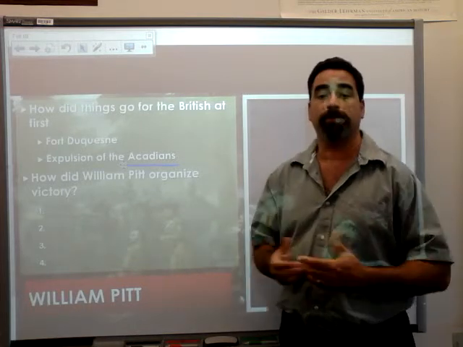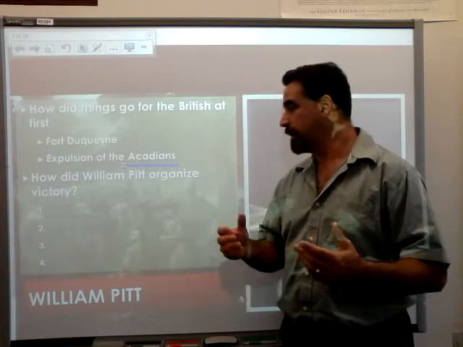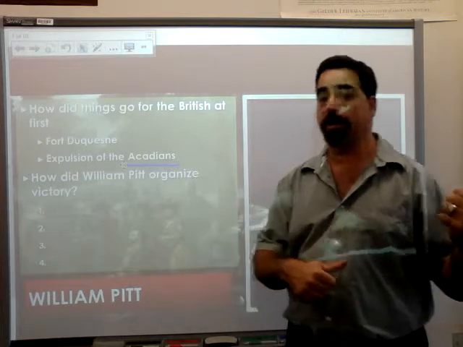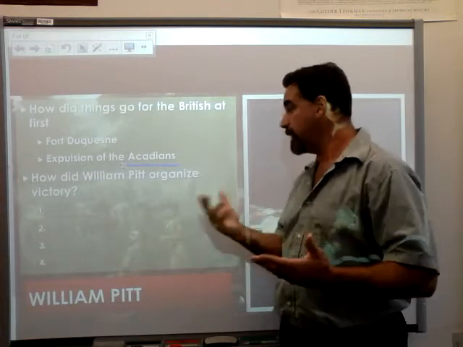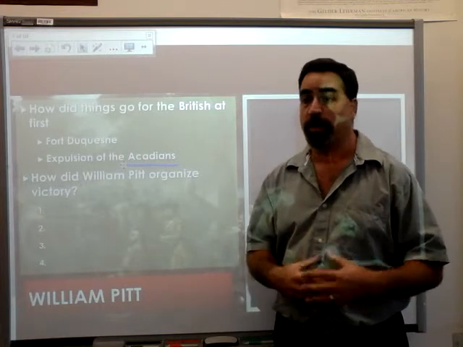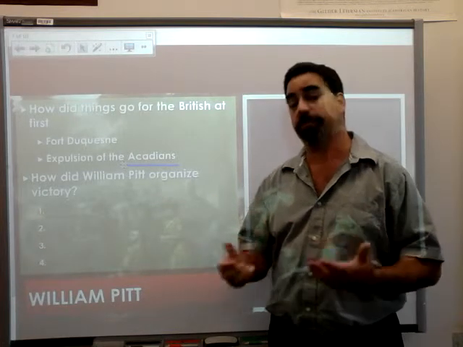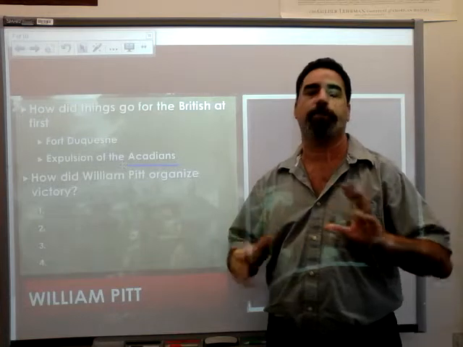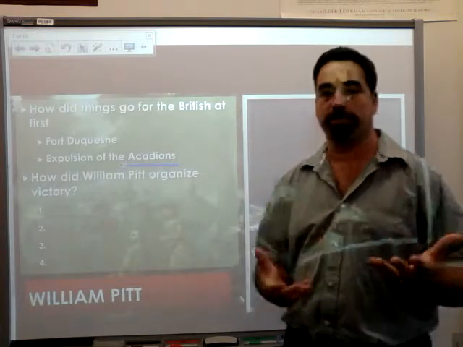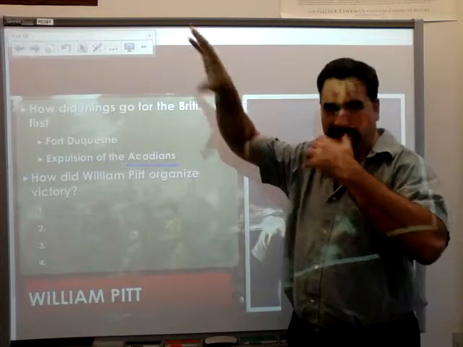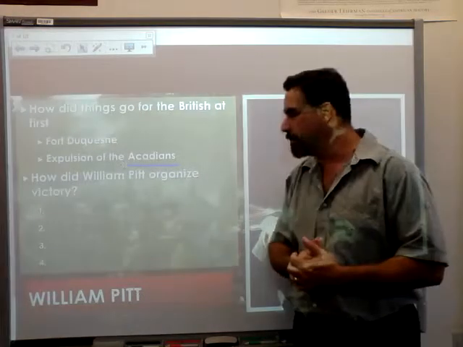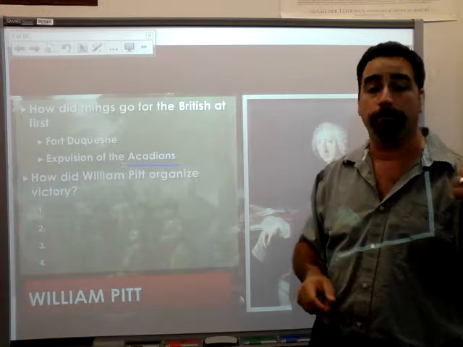And of course, when the time came to fight the French, the British said, "Hey, you're part of the British Empire. You're going to have to help us fight." And the Acadians were French people, French-speaking and French-identifying people, and they said, "We're not going to do that. We're not going to take up arms against our brother Frenchmen." And therefore, the Acadians who were living up in the eastern Canadian region were told, "All right, well then you got to get out."